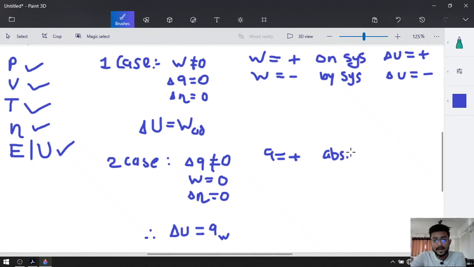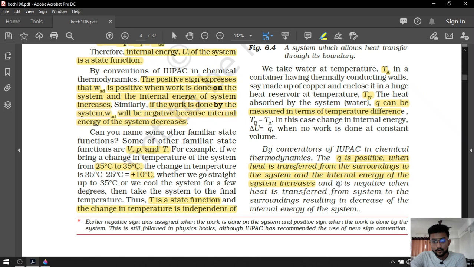That's why the change in internal energy will be positive. And opposite of that, Q is negative when heat is transferred from system to surrounding, resulting in a decrease in the internal energy of the system.